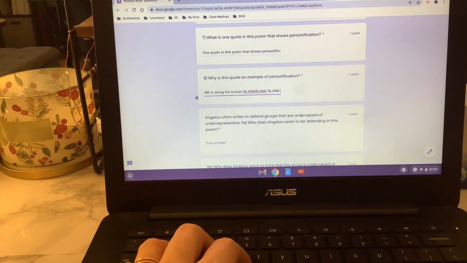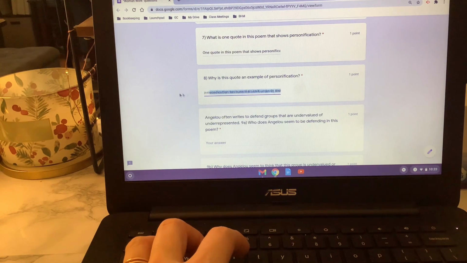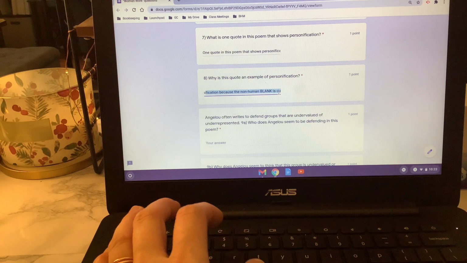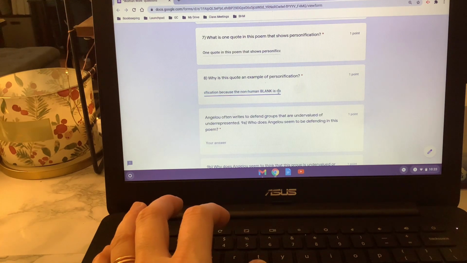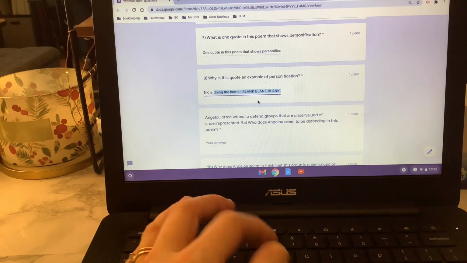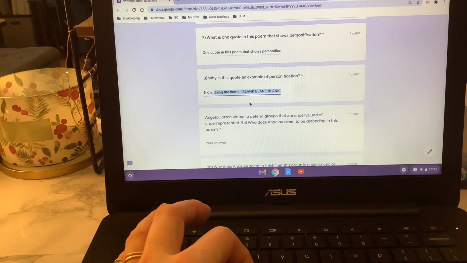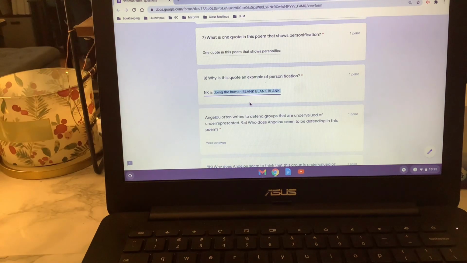It might be multiple words. So this is going to be the structure for your answer: this quote is an example of personification because the non-human blank is doing the human blank. And again, your wording might be slightly different, but we want to make sure we're putting that definition into our answer, that we're talking about something that is not human and how it's doing something human or behaving in a human way.